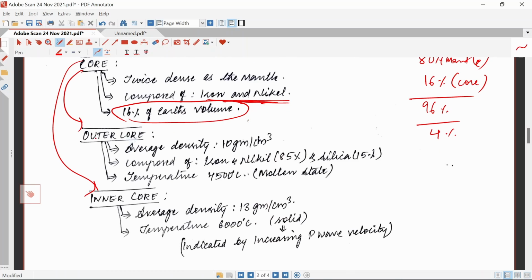The outer core has an average density of 10 grams per centimeter cube, composed of iron and nickel 85% and silica 15%. Temperature is around 4500 degrees Celsius, and it is in a molten stage, which we have discussed in our diagram.